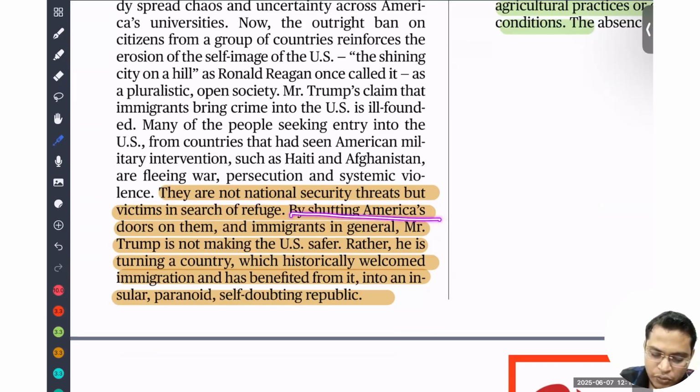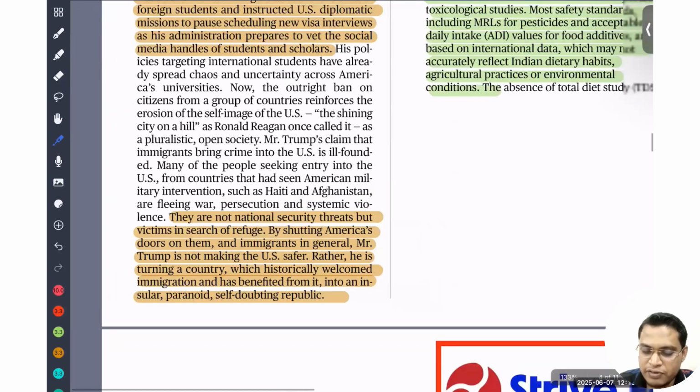By shutting the American door to immigrants in general, Trump is not making the USA safer. Rather, he is betraying a country that historically welcomed immigrants and benefited from it. Look, why is USA growing so fast? Because talented people migrate and contribute to research and development of their economy, and the poor people come because they supply cheap labor. So because of that, the US economy is growing rapidly. But if this kind of action goes on, it is going to impact the US economy also.